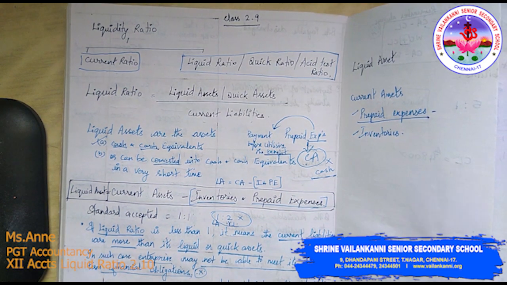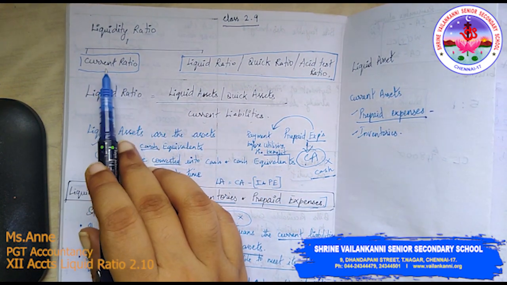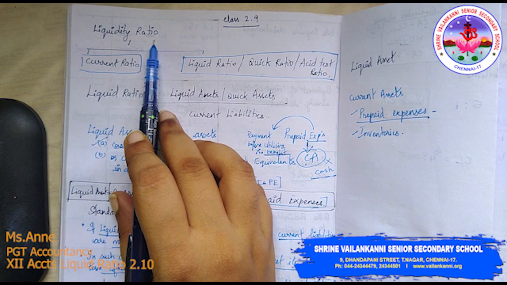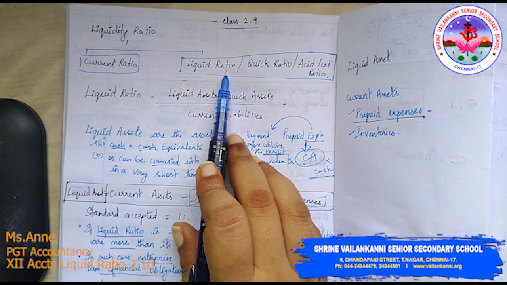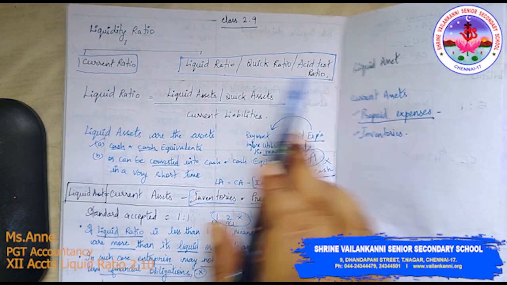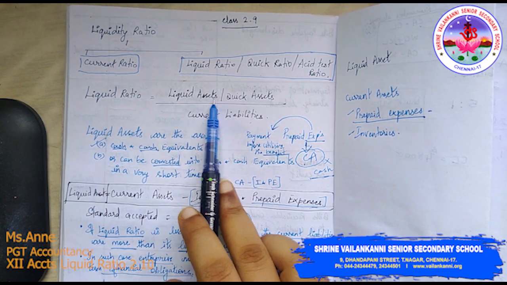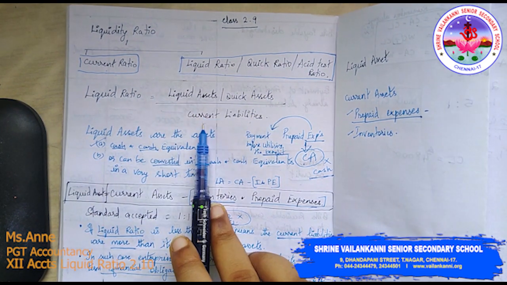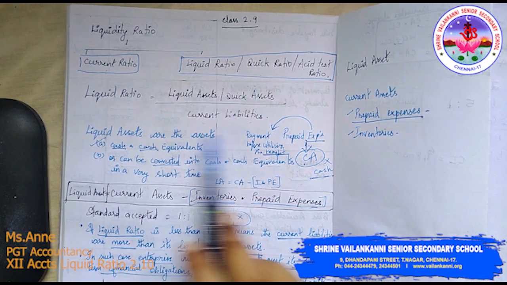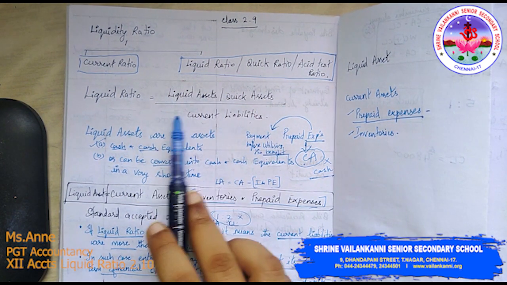This session is about liquidity ratio. We have already completed current ratio. Liquidity ratio is divided into current ratio as well as liquid ratio, or quick ratio, or asset test ratio. The three terminologies mean the same. So liquid ratio is equal to liquid assets divided by the current liability. Before going into this formula, we will understand what is liquid assets.